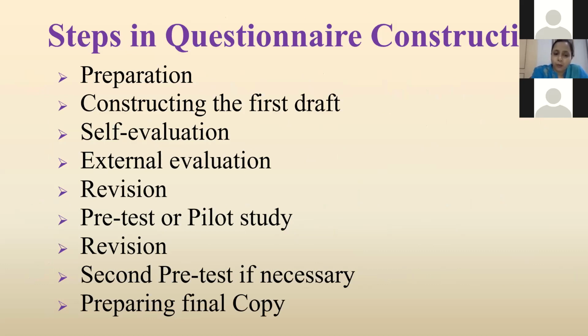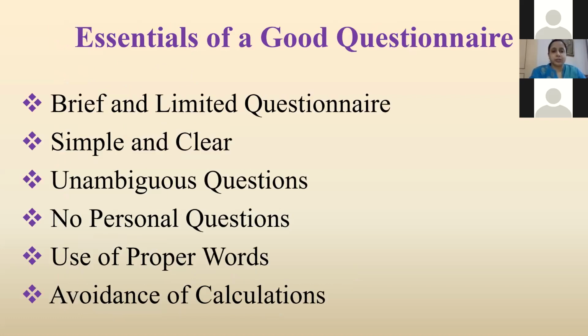Then a pre-test or pilot study of the questionnaire we have to do before administering the questionnaire. Then again revision after the pilot study. Then a second pre-test if necessary. It is not compulsory, but if necessary, then we can take a second pre-test also. Then preparing the final copy. So these are the steps in questionnaire construction.